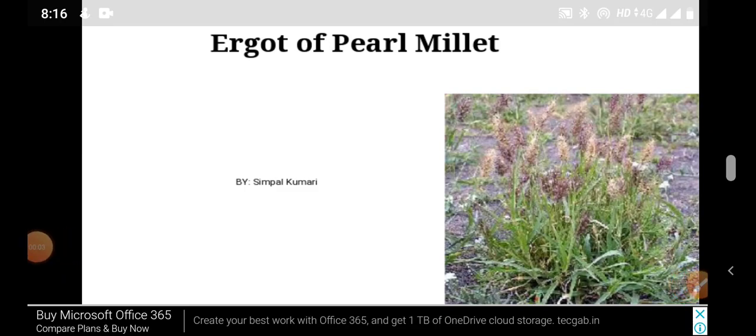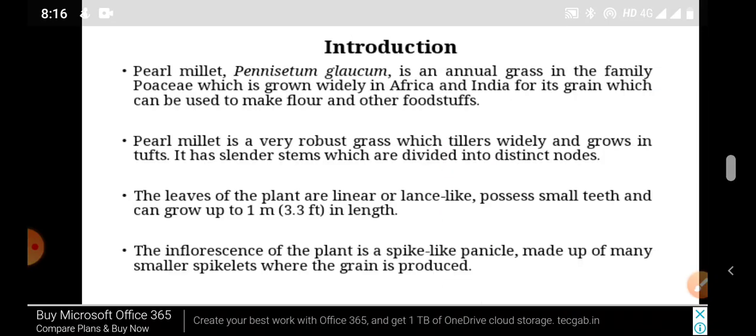Today we discuss ergot in pearl millet. Ergot disease of pearl millet has been reported from India, Pakistan, and several countries in Africa. In India, the disease is present in all the states where pearl millet is cultivated.